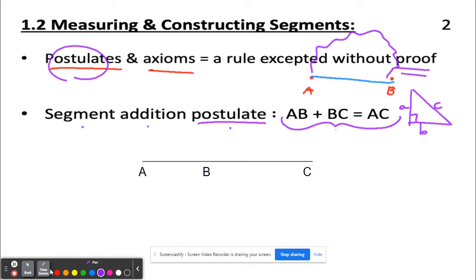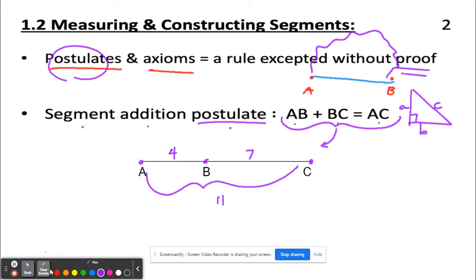So in this case right here, this formula is going to go with this picture down here. So if I have this line segment, I've got point A, point B, and point C. What this says, let's say this is 4 and this is 7, then 4 plus 7 equals 11, which means that the length of this whole line is 11. Pretty obvious, right? That's stuff that we know. That's why it's a postulate. No one had to prove it. We're like, well, yeah, that's true. So that's what the segment addition postulate is. So we're going to look at some examples.